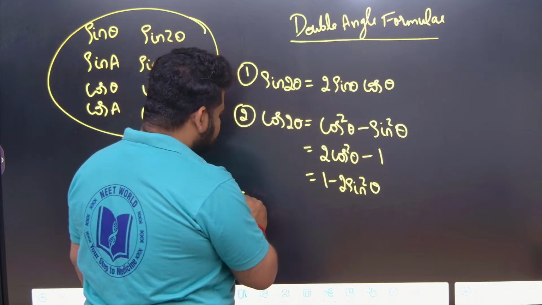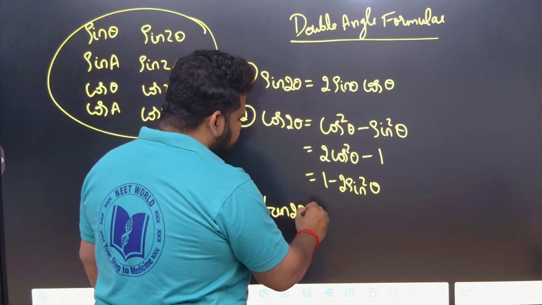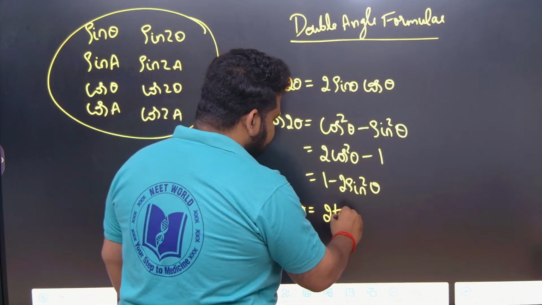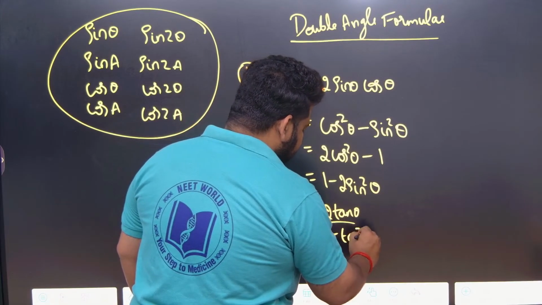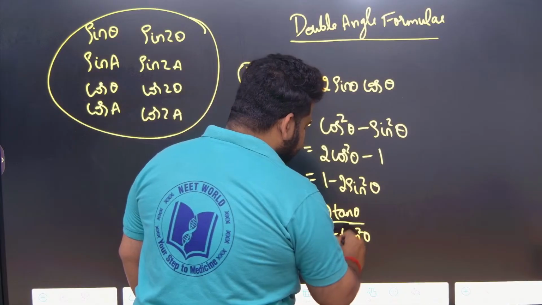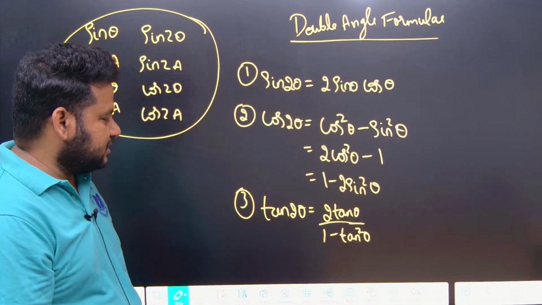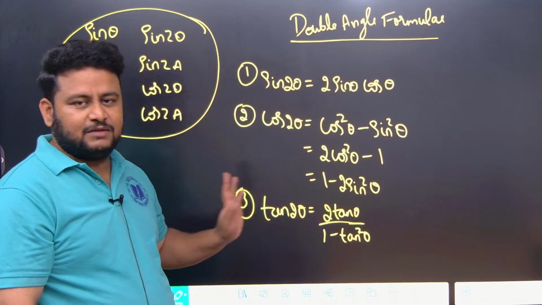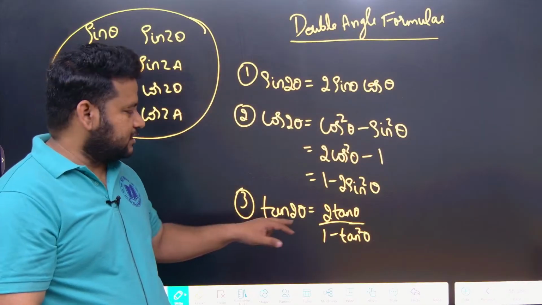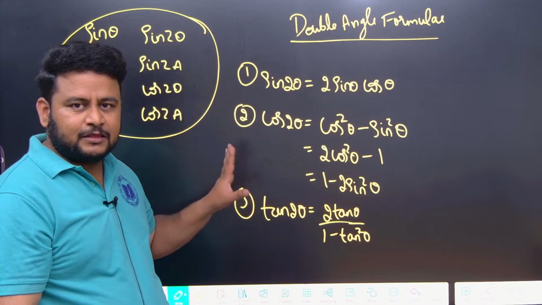Now when we talk about tan 2 theta, tan 2 theta can be written as 2 tan theta by 1 minus tan square theta. This is how you will write it. Tan 2 theta can be written as 2 tan theta by 1 minus tan square theta. This is the double angle formula you must know.